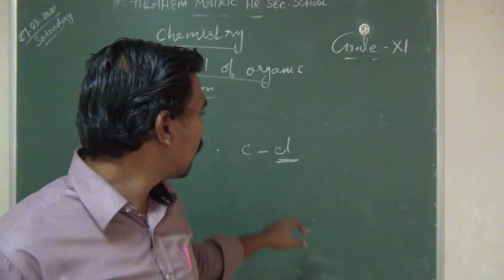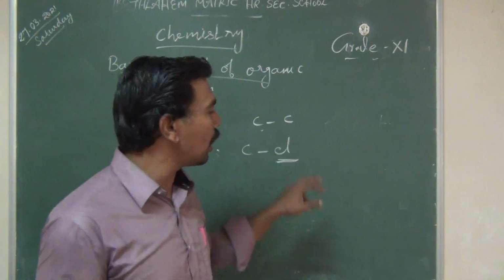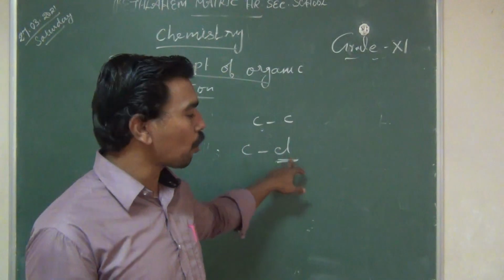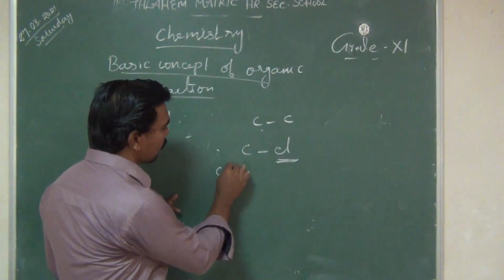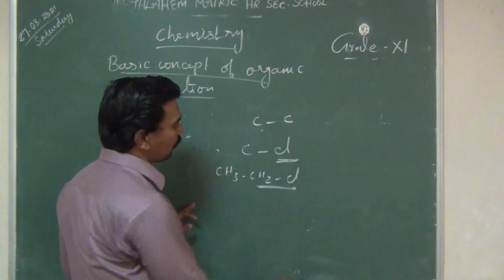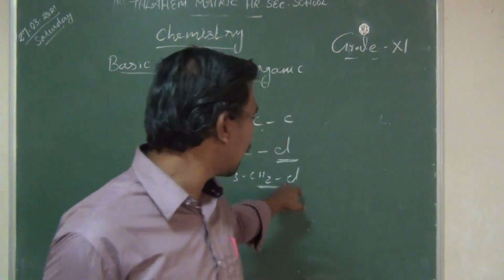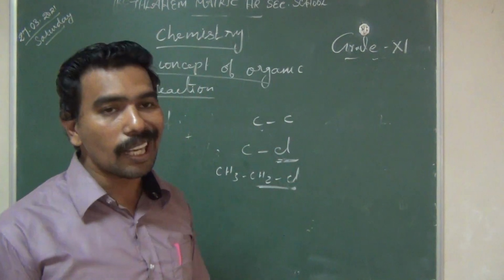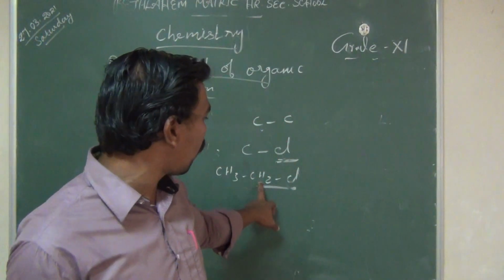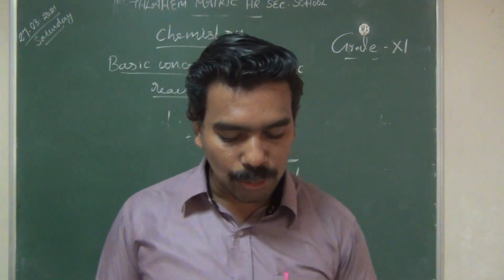First, the carbon-carbon bond, that is ethane, carbon and carbon. This is the non-polar compound. Then the polar compound is ethyl chloride. Ethyl chloride means CH3, CH2, Cl. We are discussing the CH2-Cl bond. Here Cl is the highly electronegative atom. When this carbon is compared to the chlorine, this carbon is the highly electropositive atom.